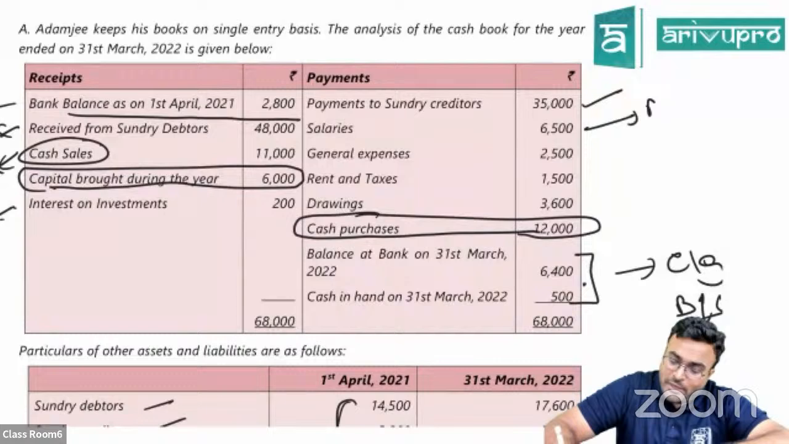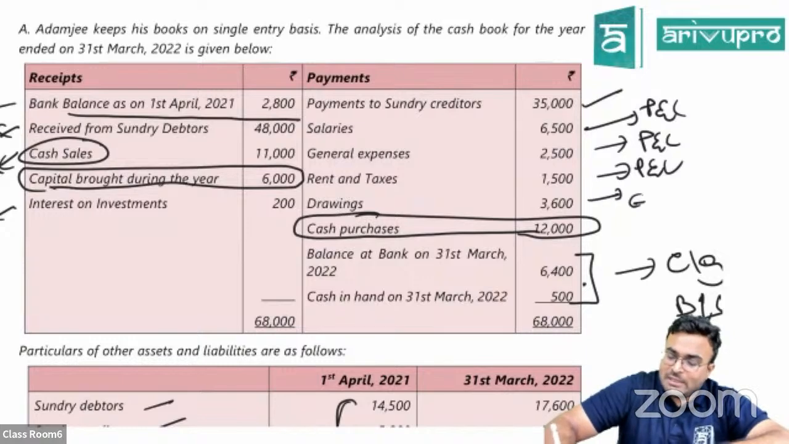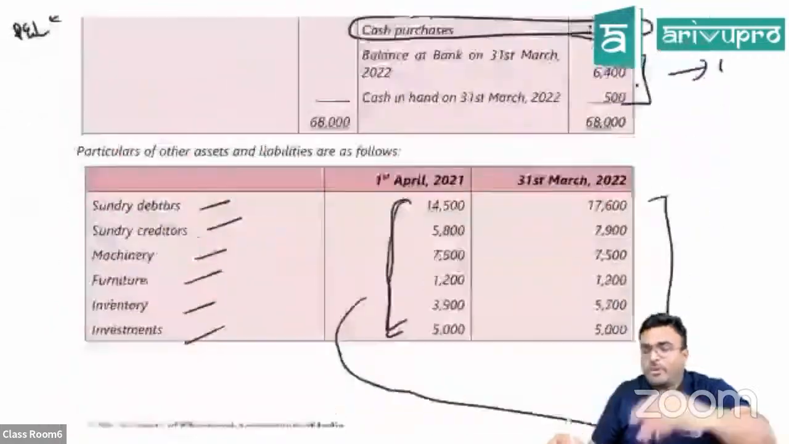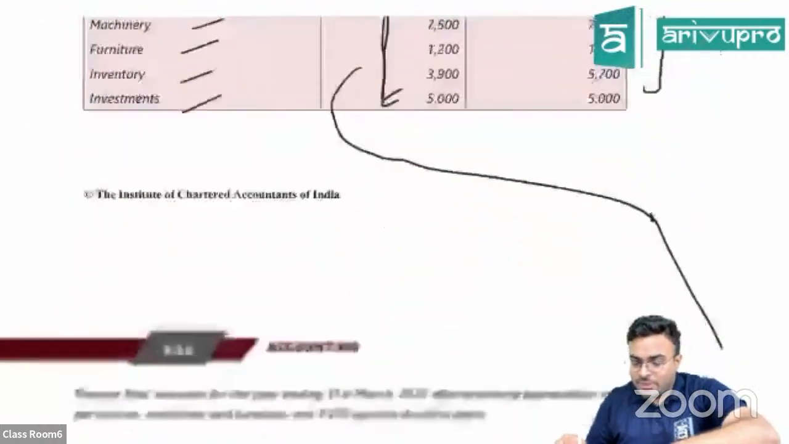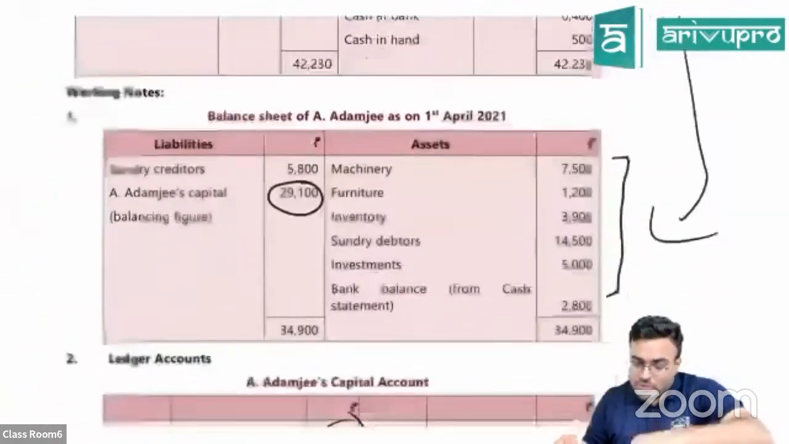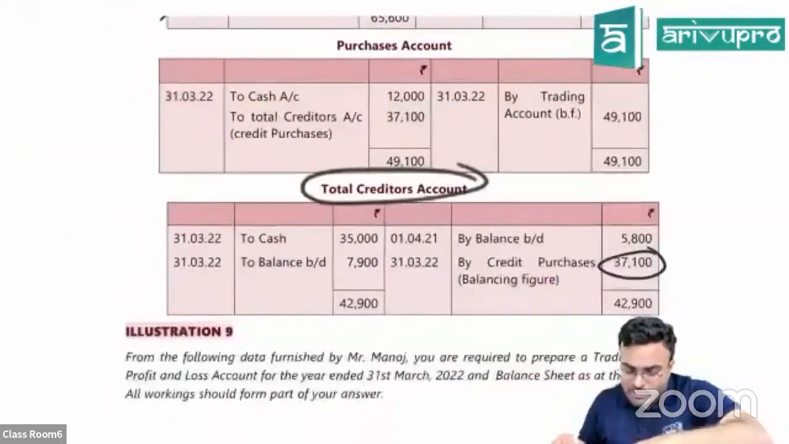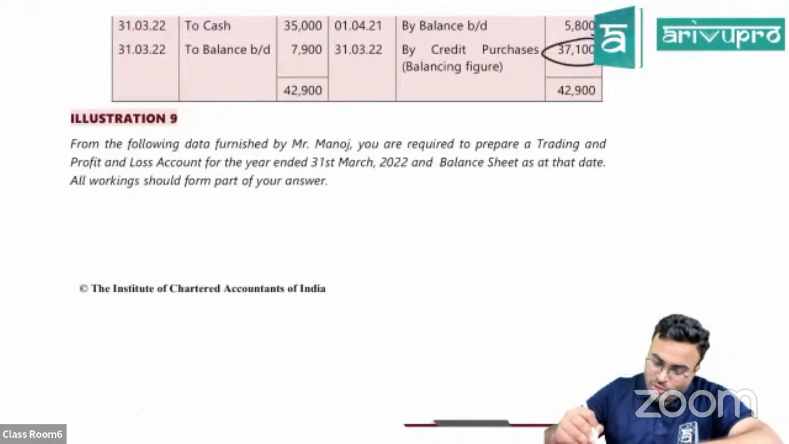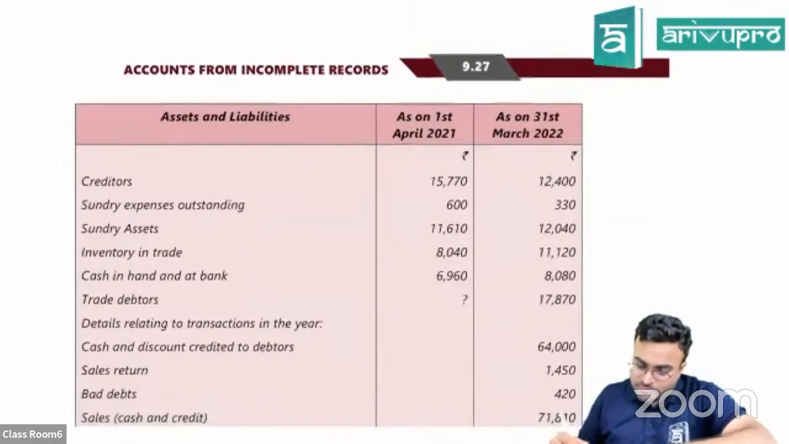Salaries will go to your P&L. General expense will go to your P&L. Rent and taxes will go to your P&L. Drawings, what you will do, subtract it from capital. Okay, all these things when you do, you'll be able to prepare your trading P&L and balance sheet. I think the 9th question also people have been asking continuously. Let's see what is there in that. Following data furnished by Manoj, to prepare trading P&L and balance sheet.